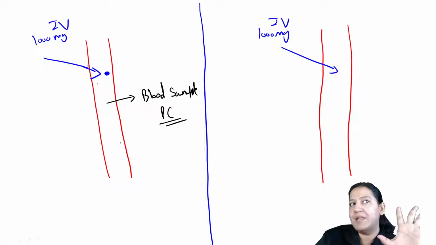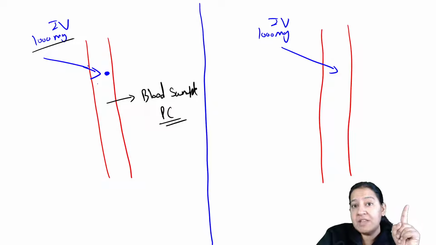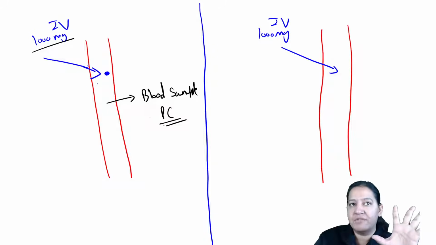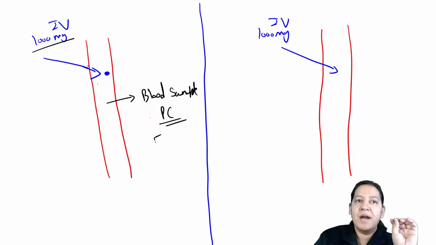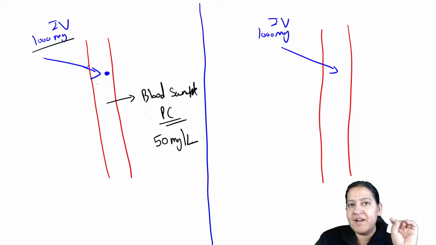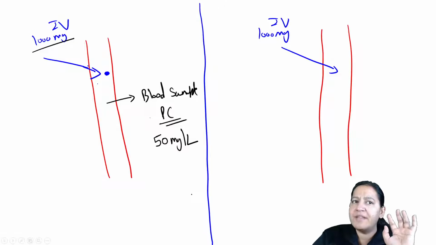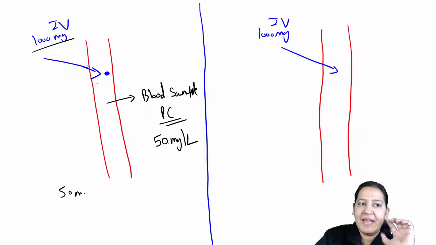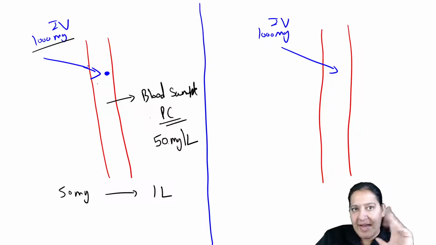How much drug is present in the blood? You have given 1000. Now how much is present in the blood? Plasma concentration means blood concentration of the drug. So you found out that blood concentration is only 50 milligram per liter. This is the concentration. What do you mean by that? 1 liter contains 50 milligram. So for 50 milligram you require 1 liter of blood. That is the meaning of this.